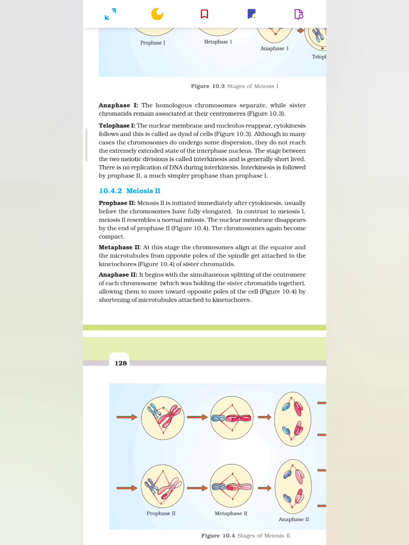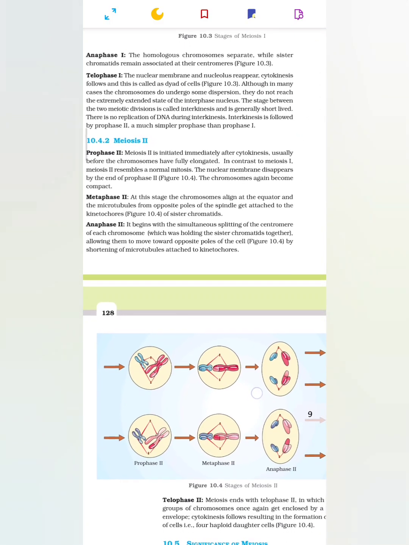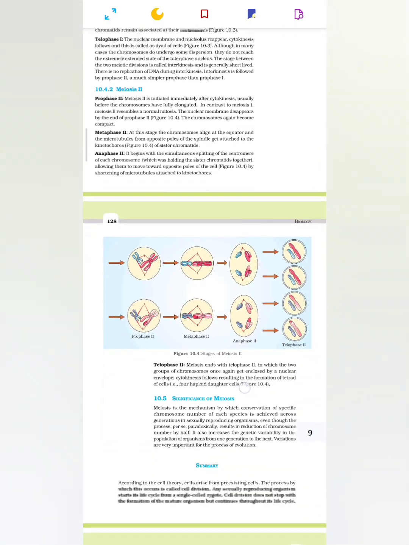Metaphase 2. At this stage, the chromosomes align at the equator and the microtubules from opposite poles of the spindle get attached to the kinetochores of sister chromatids. Anaphase 2. It begins with the simultaneous splitting of the centromere of each chromosome, which was holding the sister chromatids together, allowing them to move toward opposite poles of the cell by shortening of microtubules attached to the kinetochores.